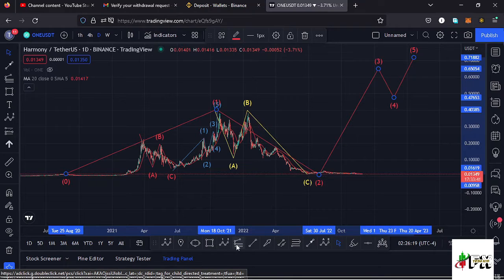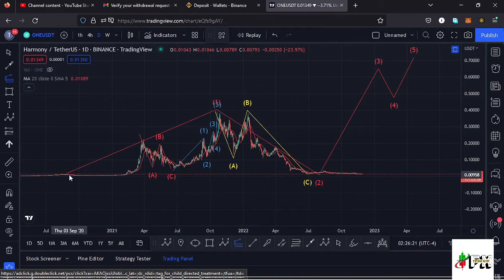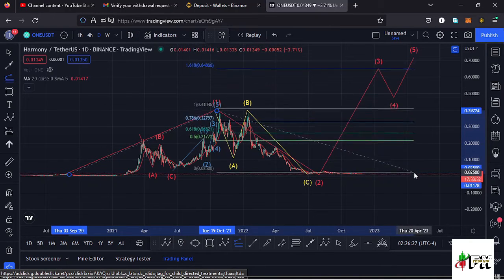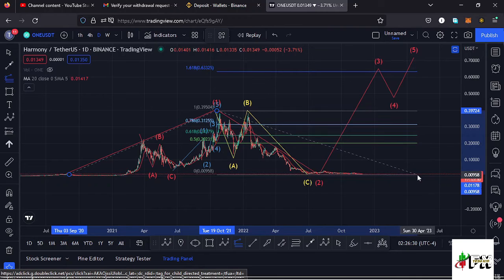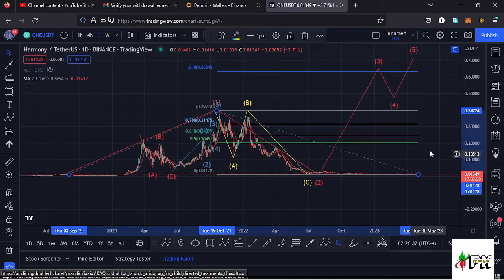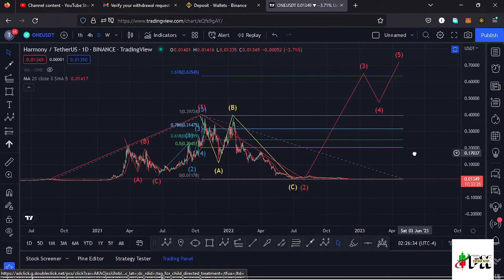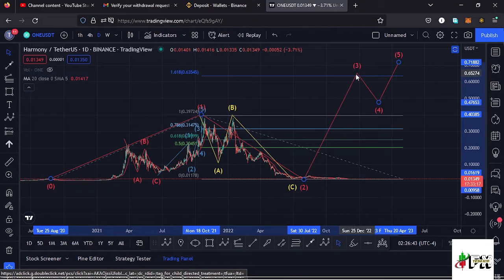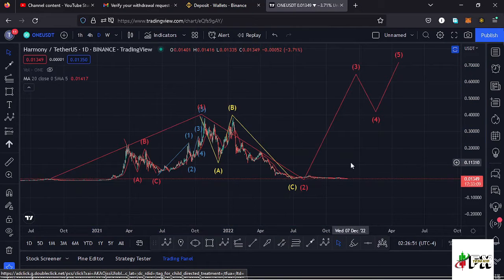And I just need to use the trend based Fibonacci, connecting it from the low of the HARMONYONE chart to the all-time high, then dragging the fibs to the low of the second wave, and that gives me a minimum target area to the upper side at the fib level 1.618, and that is at around the $0.6354 mark, and that is the minimum that I will expect HARMONYONE to do to the upper side in the next bull market. And before all that plays out, we also need to have short-term scenarios that can play out here on the HARMONYONE chart.